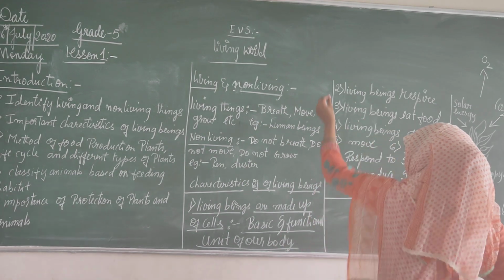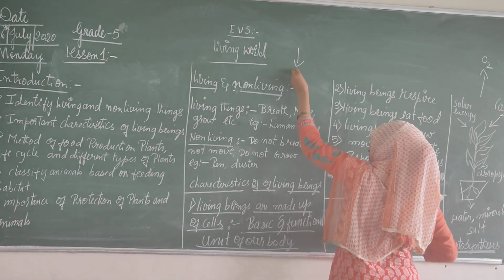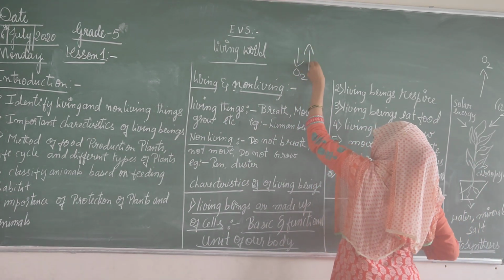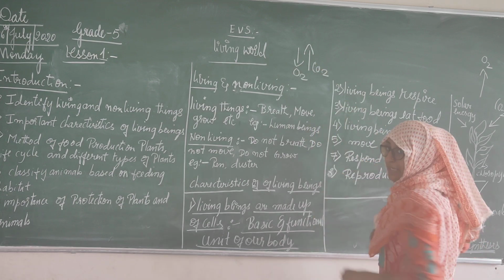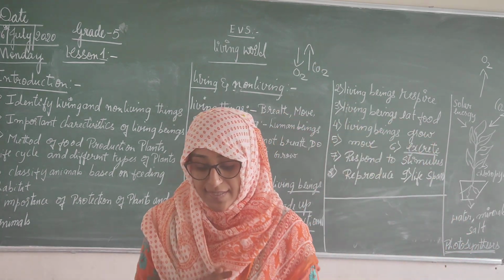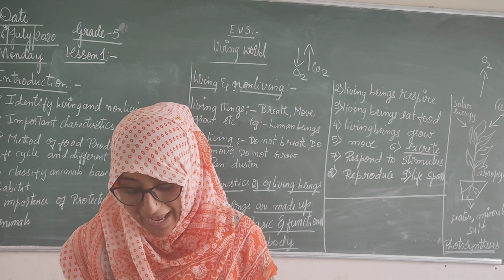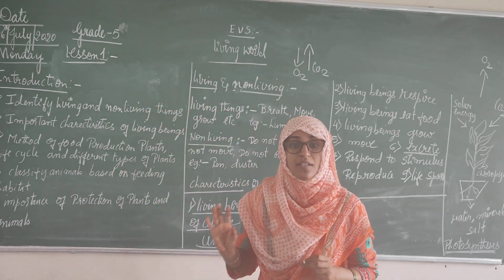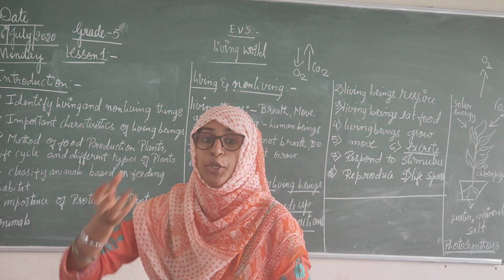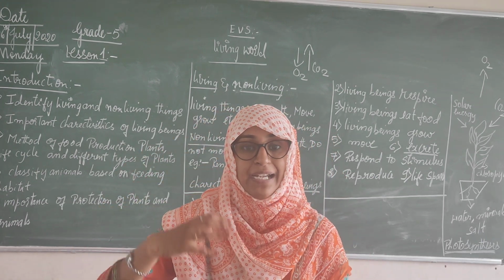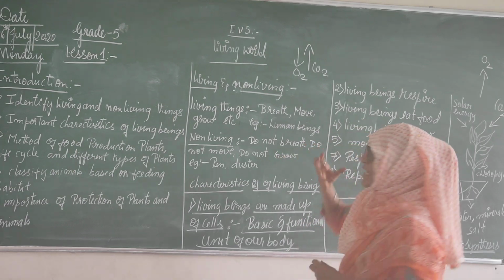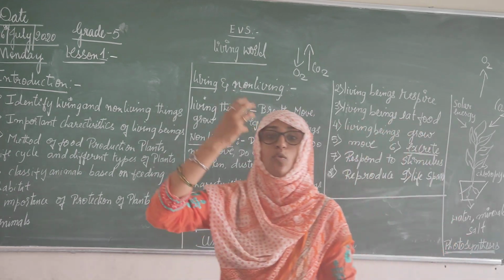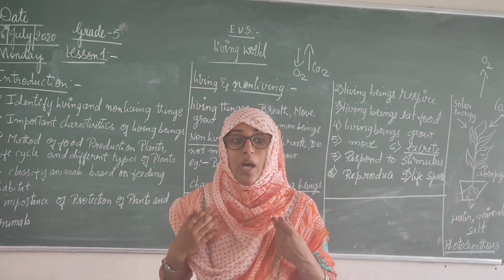What is this process called? Respiration. Human beings take in oxygen and release out carbon dioxide through the lungs.